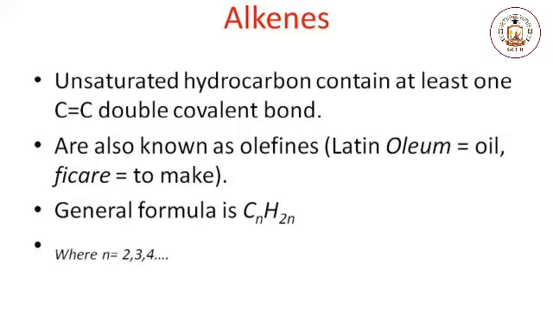First of all, I want to describe the alkenes. Alkenes are the hydrocarbons which contain at least one carbon-carbon double covalent bond. Alkenes are the unsaturated hydrocarbons, and they contain at least 2 carbon atoms. Alkenes have 2 hydrogen less than the alkanes. The general formula for the alkenes is CnH2n, where n is any positive number which is equal to 2 or greater than 2. Alkenes are also known as the olefins.